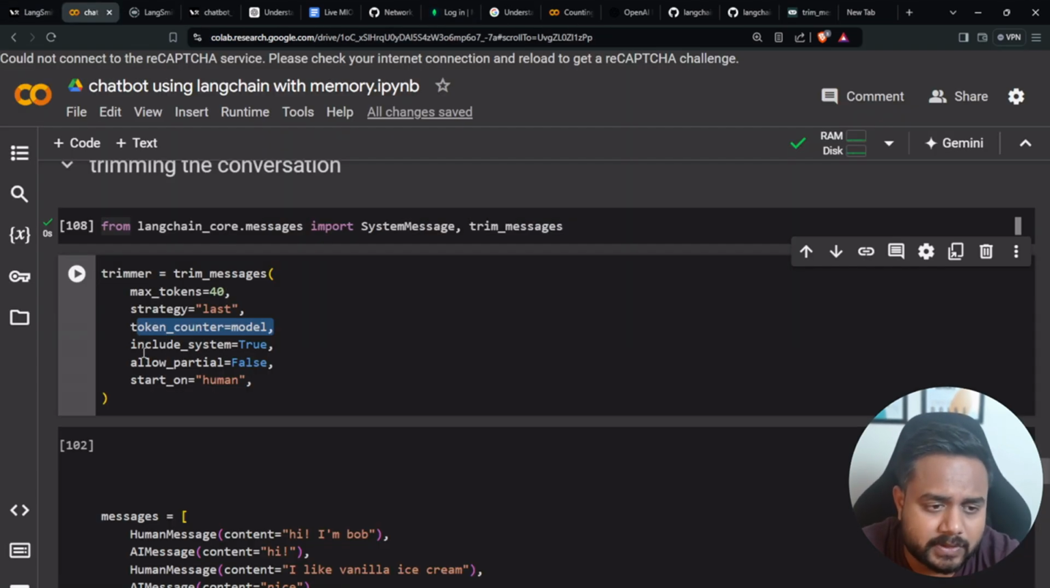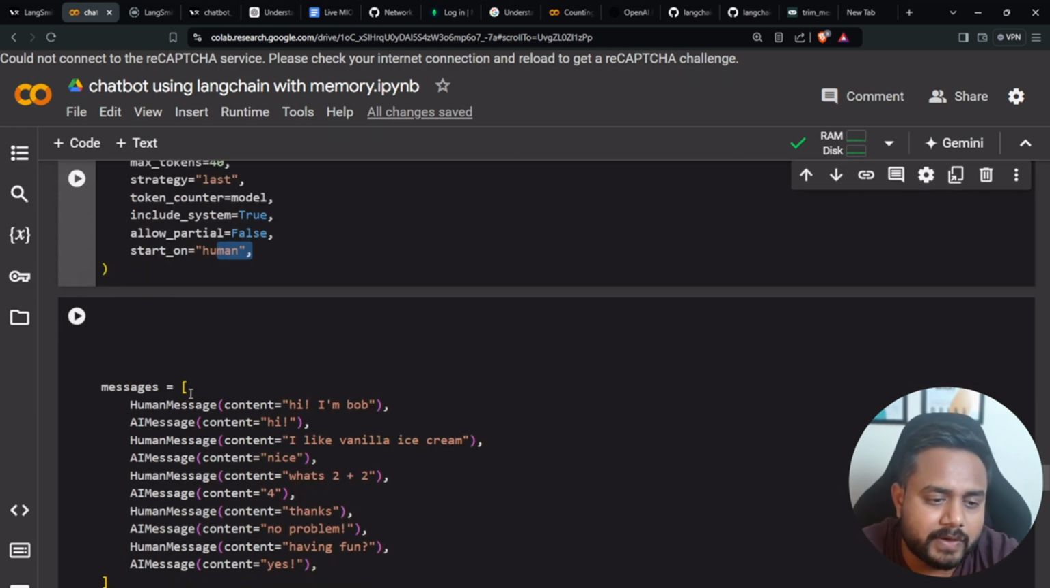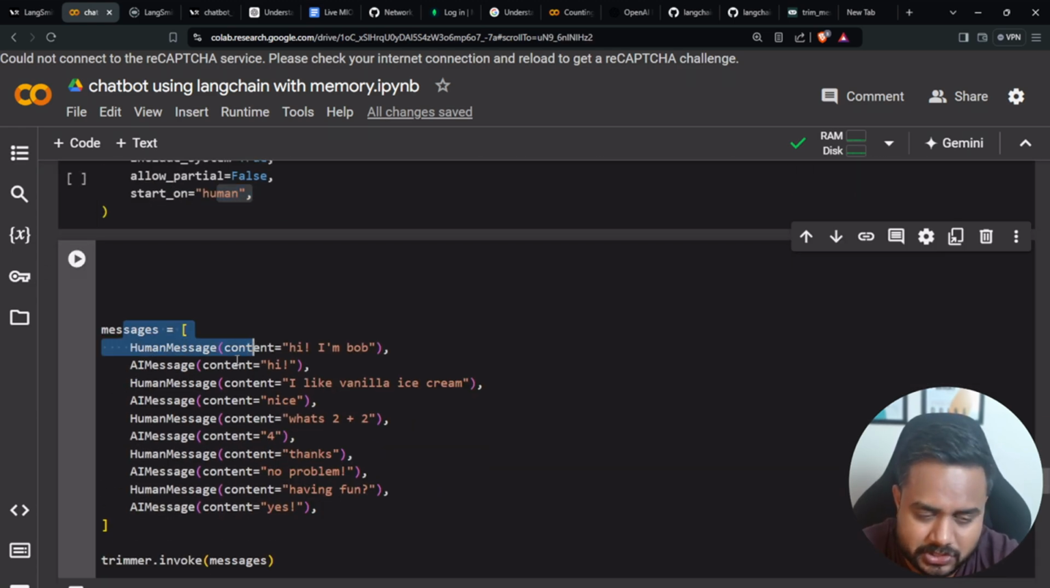Now after this one, include system message. Yes, if there is any system message or system behavior we are passing, you can keep that as well. Allow partial? No, we are not going to allow the partial conversation, we are going to allow the complete conversation. Then start on from the human message. So yes, we are going to start it from the human message itself, wherever the human starts the conversation.